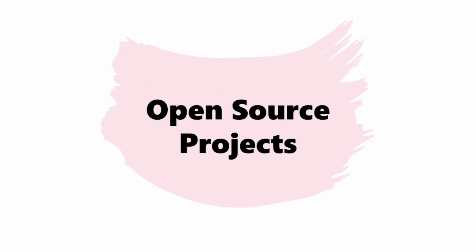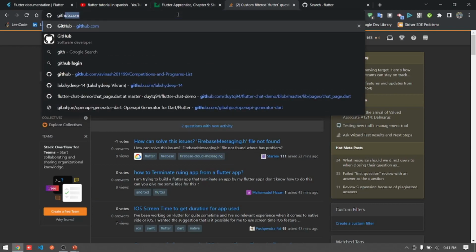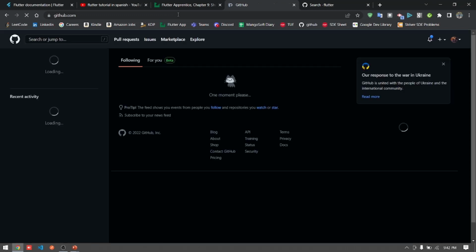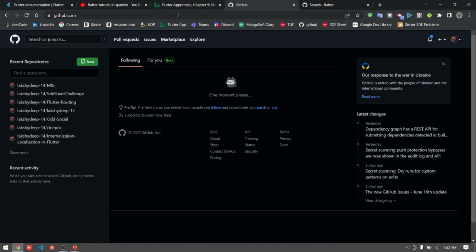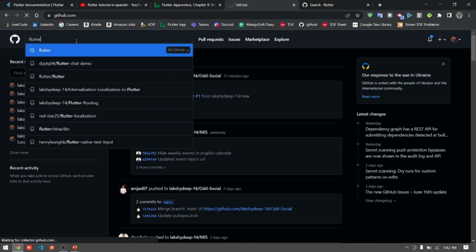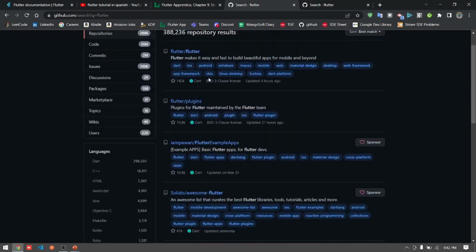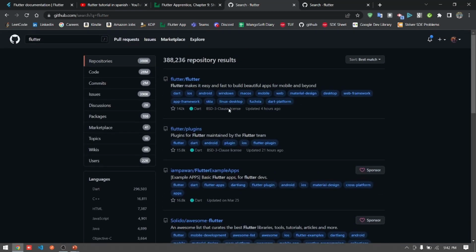Another key is open source projects. How will open source projects help you? This is a project already developed by another team or other developers, and if you are trying to contribute to an open source project, then just go to github.com and search for your particular domain. Here we are talking about Flutter, so just search for Flutter and you will get different results. And if you are confident enough to contribute to any of them, then you will surely contribute, set your logic here and try to contribute to Flutter repositories.